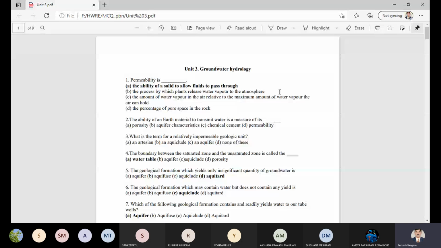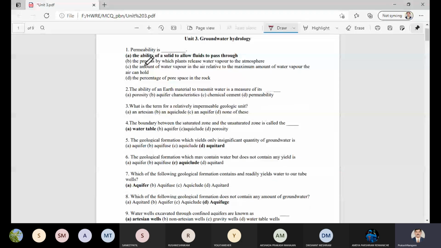The first question is on permeability. Permeability is a dash dash. There are four options. First, the ability of a solid to allow fluids to pass through; second, the process by which plants release water vapor to the atmosphere; third, the amount of water vapor in the air relative to the maximum amount the air can hold; fourth, the percentage of pore space in the rock.